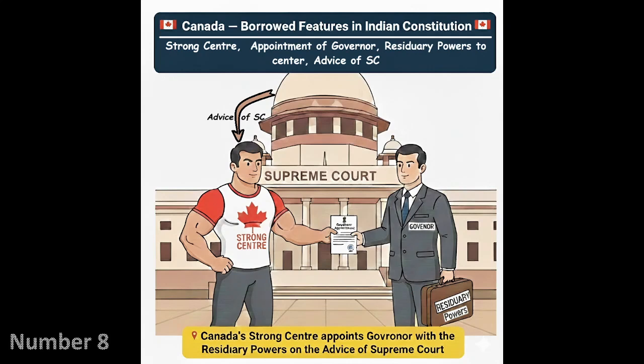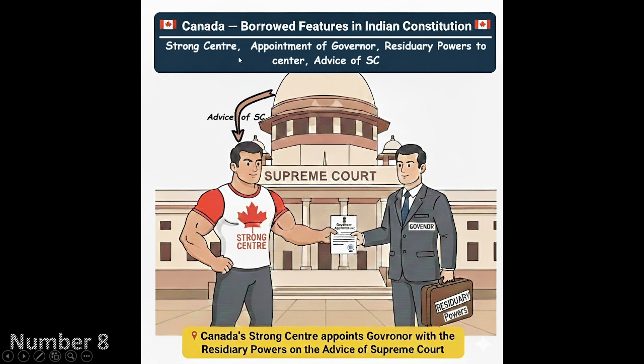The country number 8 is Canada. As you can see in the flashcard, there is an arrow that has been pointed from the Supreme Court building to the bodybuilder, and this bodybuilder is giving a letter on which governor appointment is written, and this letter is given to whom? It is given to a governor who is holding in its hand a suitcase on which residuary powers is written. Okay, so this is going to create our mnemonics.